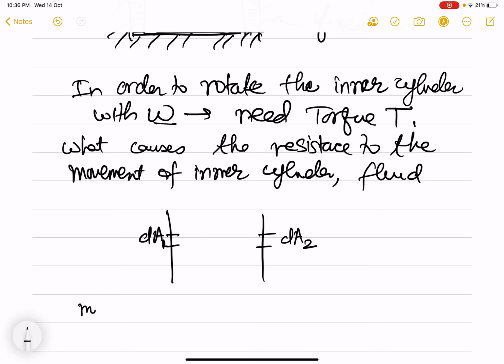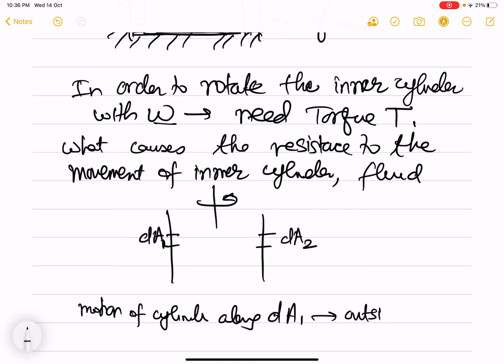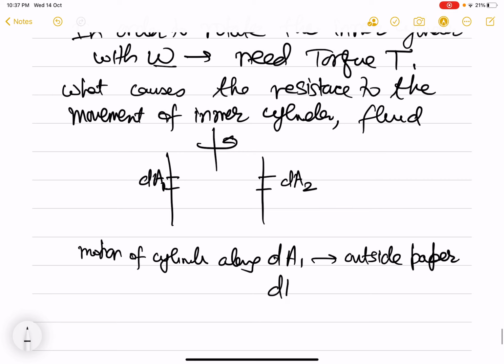Now, motion of cylinder along dA1, so this is rotating like this, so along dA1 is outside the paper, and along dA2 is inside the paper.